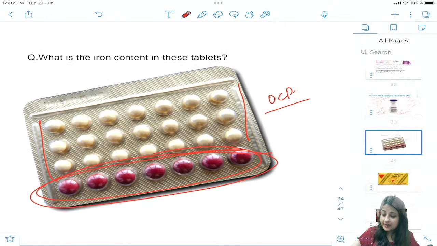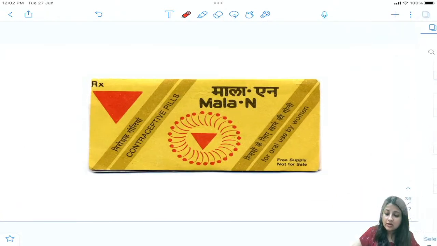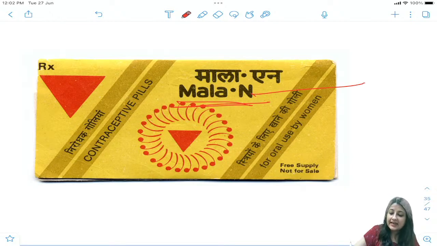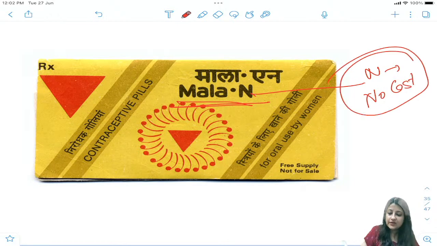Now another question is which oral contraceptive pill is freely available till the level of subcenter? Can you see Mala N? N stands for no cost. This is freely available till the level of subcenter. And this is the family planning logo, if you can see.